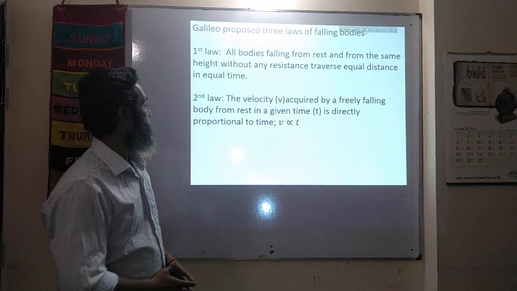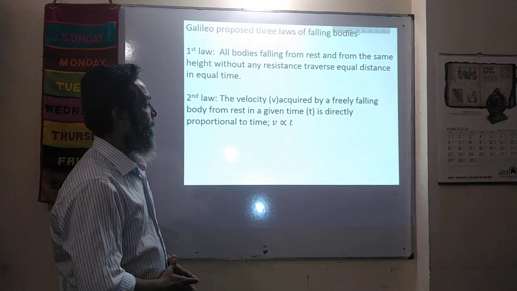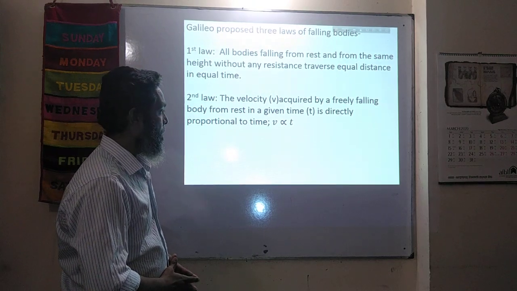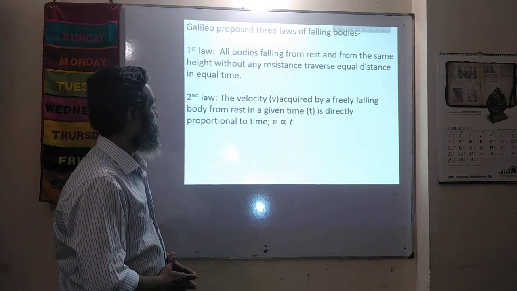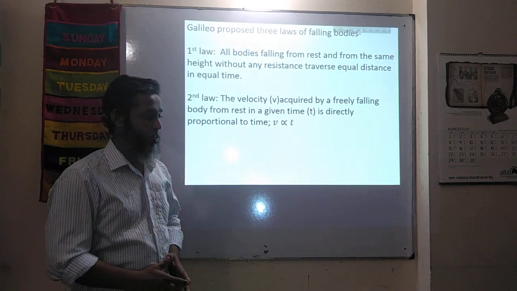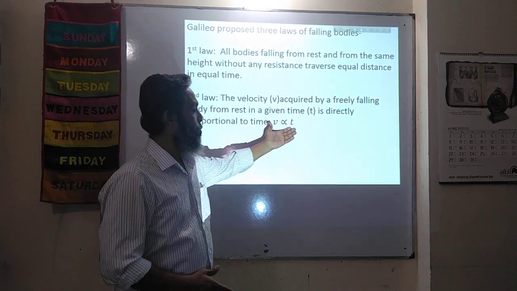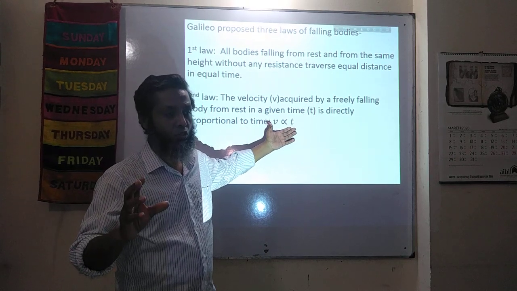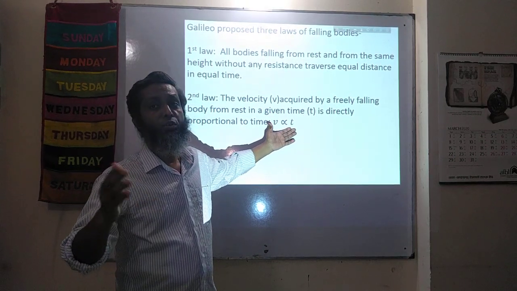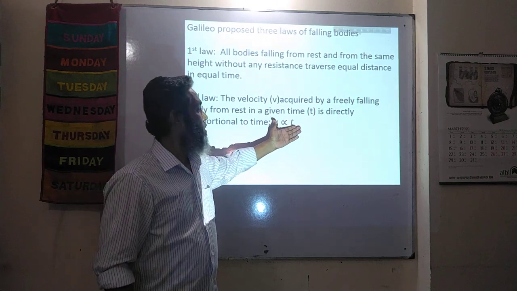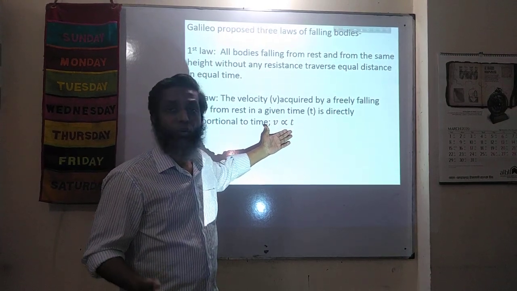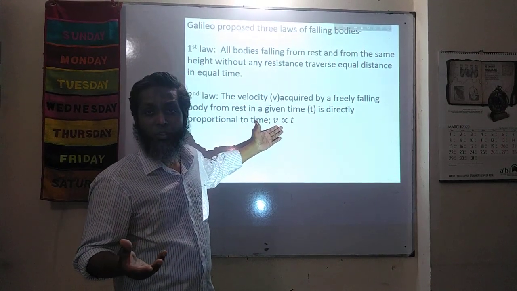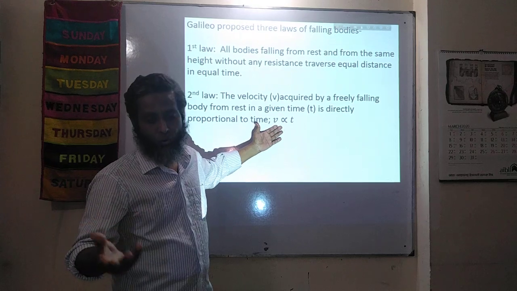Second law: the velocity v acquired by a freely falling body from rest in a given time t is directly proportional to time. That is, v is proportional to t. What does it mean? The velocity of a freely falling body increases with time. How does it increase? If the time is made double, the velocity will be double. If the time is made 3 times, the velocity will be 3 times, and so on.